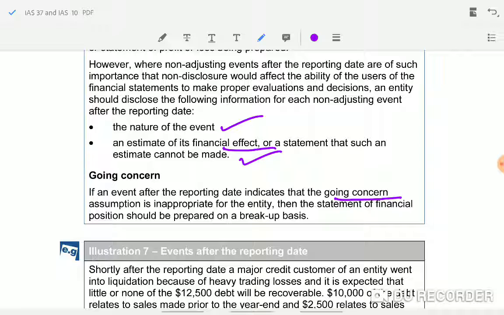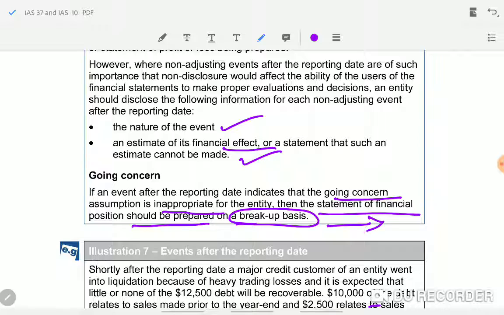A new regulation was passed within the date, because of which the company cannot continue in business. They have to close down. It is an adjusting event because now you are not going to continue your business. Financial statements will be adjusted for that. See, they are writing here: if an event after the reporting date indicates the going concern assumption is inappropriate, the financial statements should be adjusted and prepared on a breakup basis.